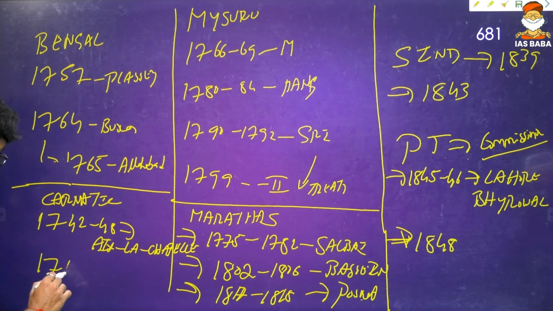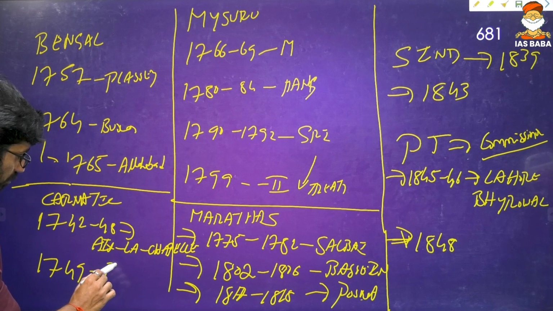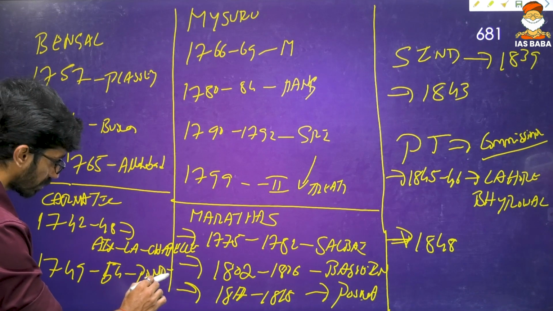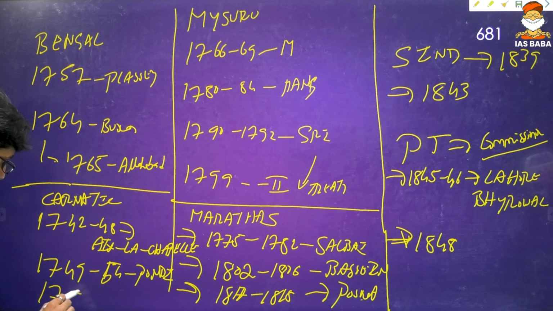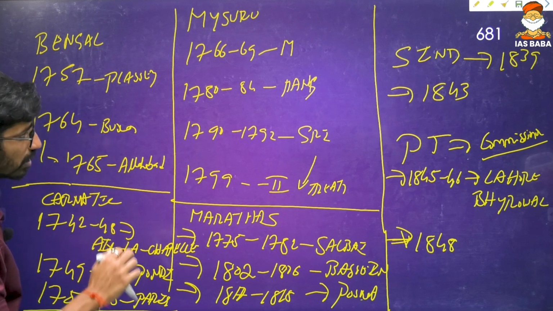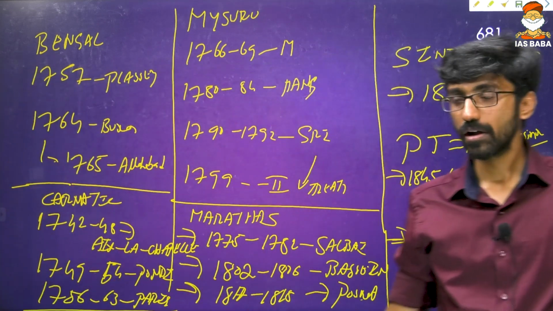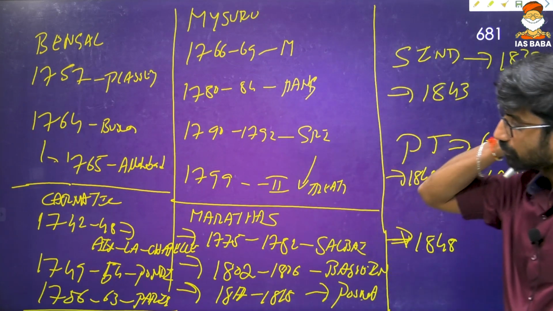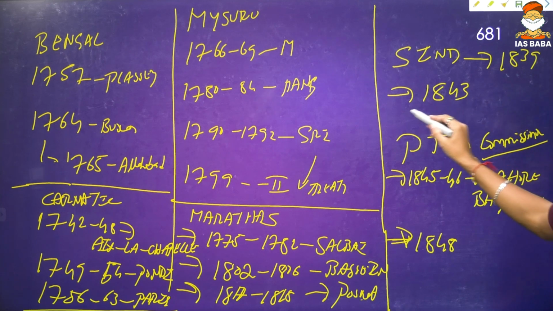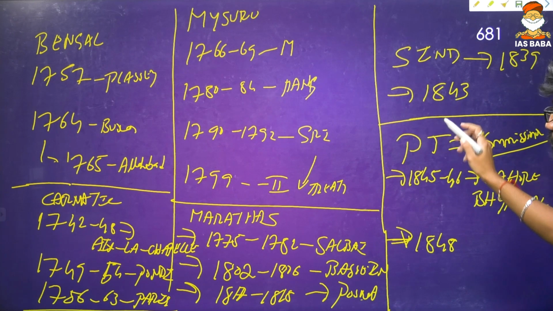Then second Carnatic war 1749 to 54, Treaty of Pondicherry. Third Carnatic war 1756 to 1763, Treaty of Paris. So most of the wars are all here. That is Bengal, Carnatic, then Mysuru, Marathas, then the Sindh war, and Punjab wars too.